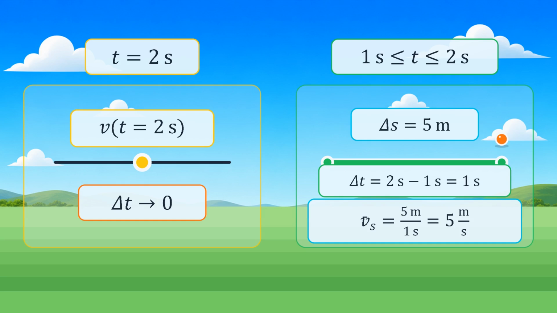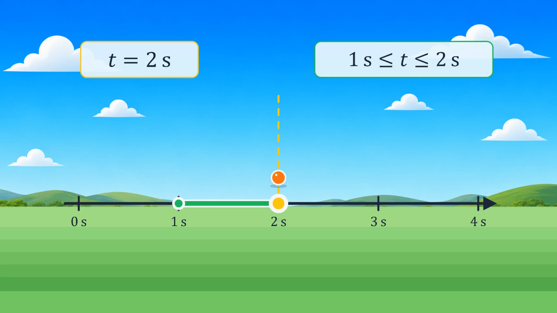So keep these two mathematical pictures separate. The expression t equals 2 seconds identifies one time point. The expression from 1 second to 2 seconds identifies the complete second interval. Average speed naturally belongs to a time interval, because an object needs a duration in which to travel a distance. We cannot say that an object traveled 5 meters in one durationless instant. It travels that distance during time. Physically, an instant tells us when something is observed. A time interval tells us how long a change lasts. Keeping points and intervals separate is the key step before we describe speed at one particular instant.